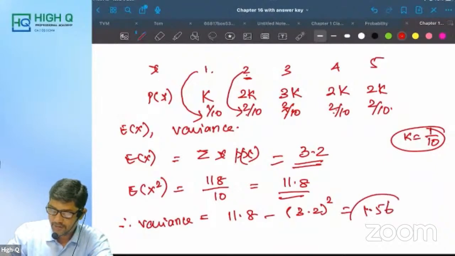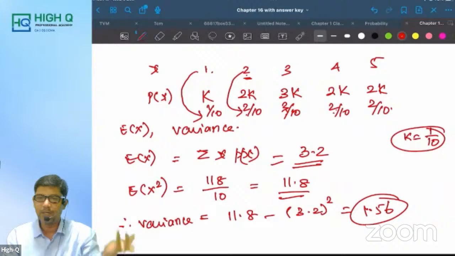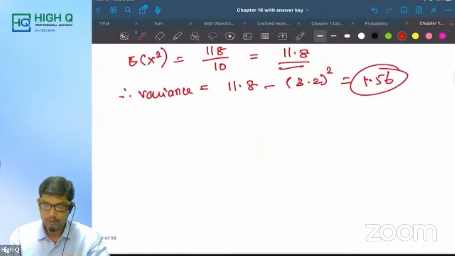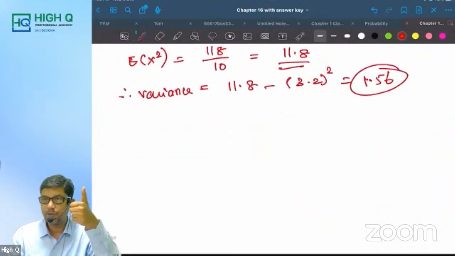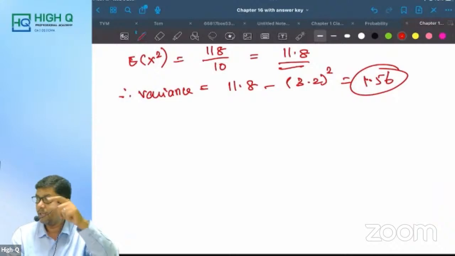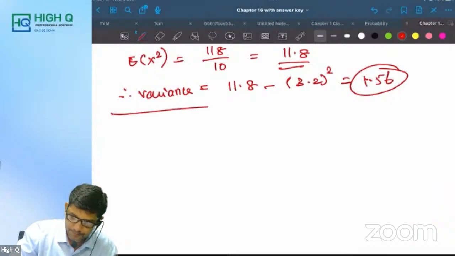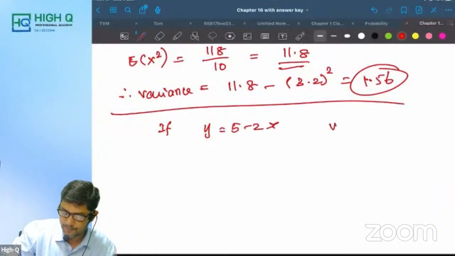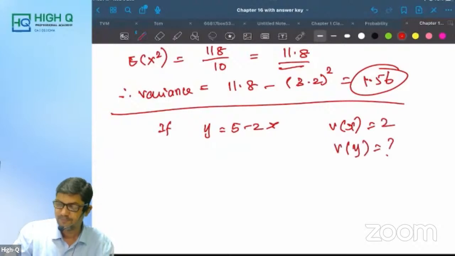If they ask you to find the standard deviation, find its square root. It is very simple, don't waste your time. This is a very important type, and this type of question can be expected from random variable. There is one more type that can be asked: if y is equal to 5 minus 2x and variance of x is 2, find variance of y.